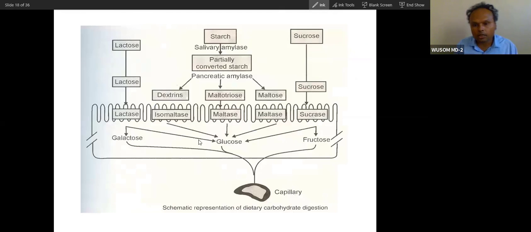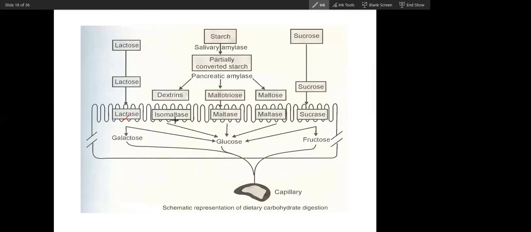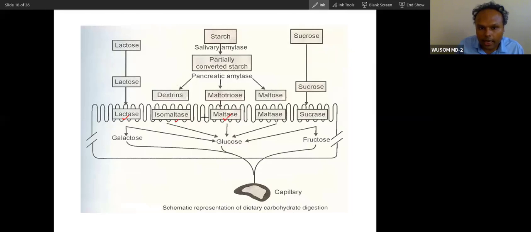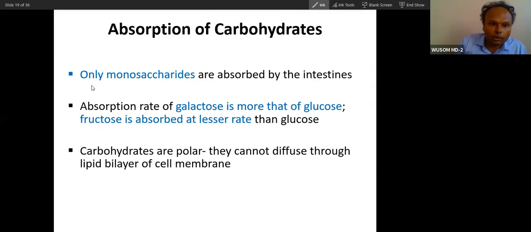So you can see this enzyme. This is the repeat picture that you have already seen; I have already displayed this picture in MD1. Yes, maltase is present here. So these disaccharidases are present on the brush border. All disaccharidases and dextrinase, and even intestinal proteases are also attached to this brush border membrane. So whatever intestinal enzymes you study, they are bound to this brush border, not free. So only monosaccharides are absorbed by the intestines.